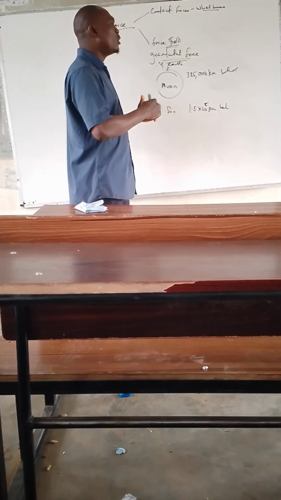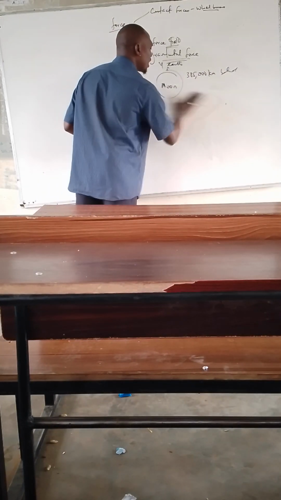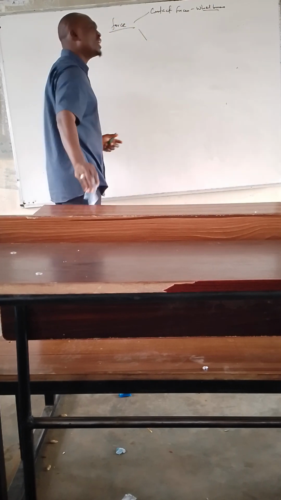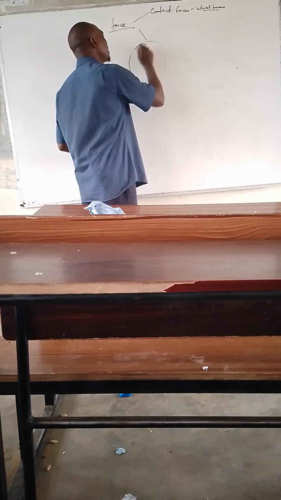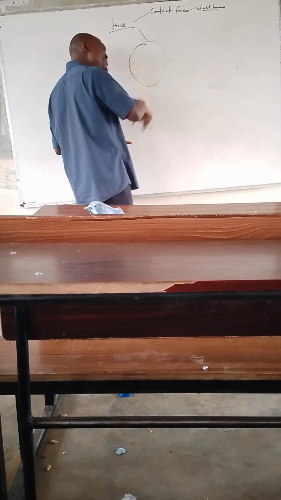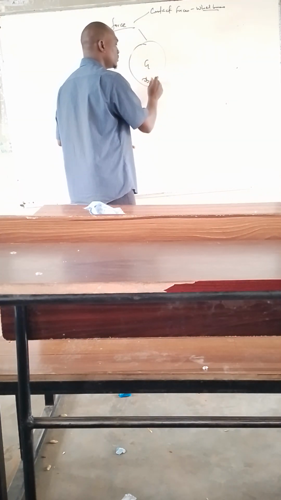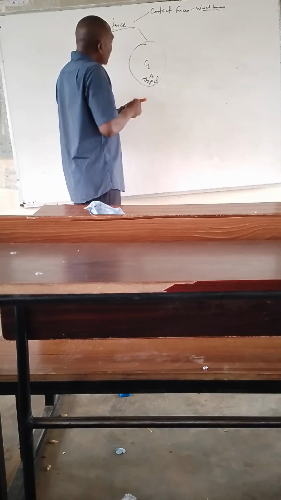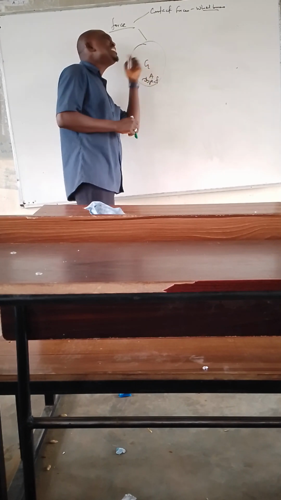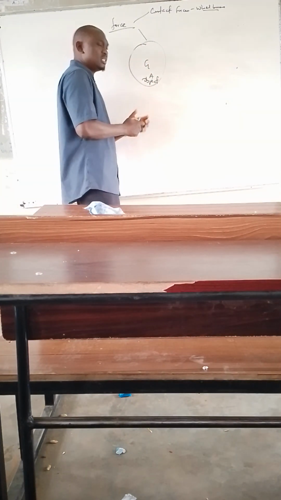Based on this, we talk about the gravitational field. The gravitational field is a region around the space where the effect of gravitational force is experienced or felt by the mass of an object.